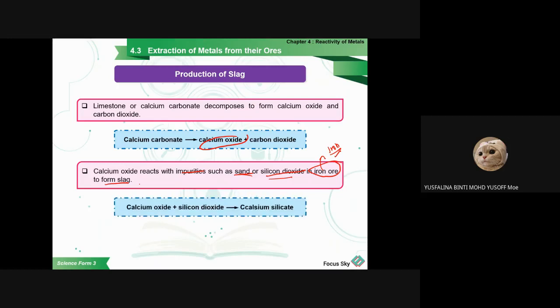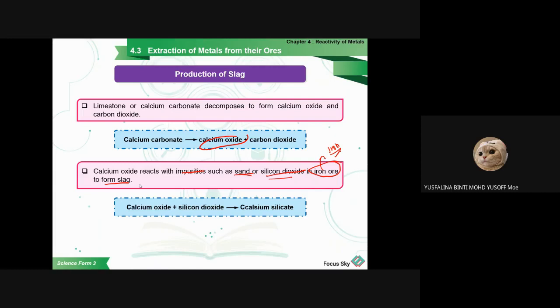So this is the equation: calcium oxide plus silicon dioxide produces calcium silicate. This is the function of the calcium carbonate: to remove the impurities from the iron ore so that we can get only iron.